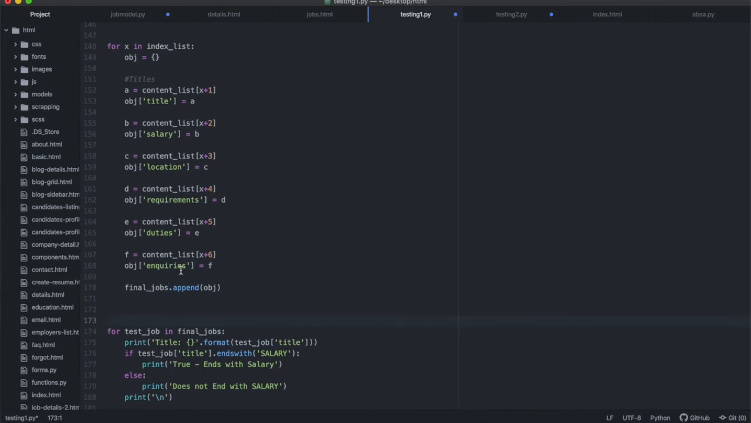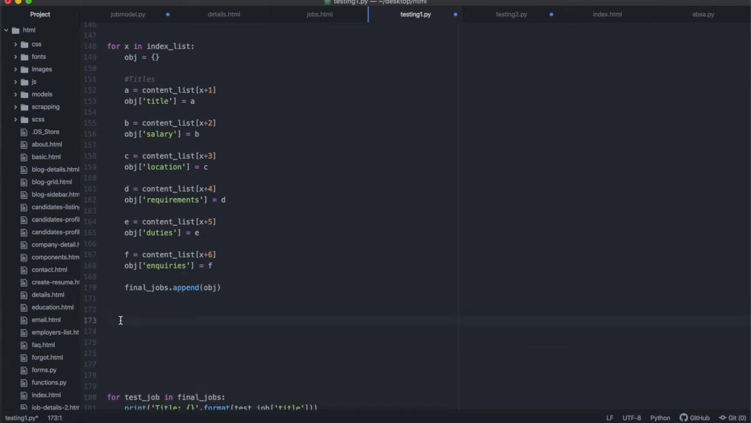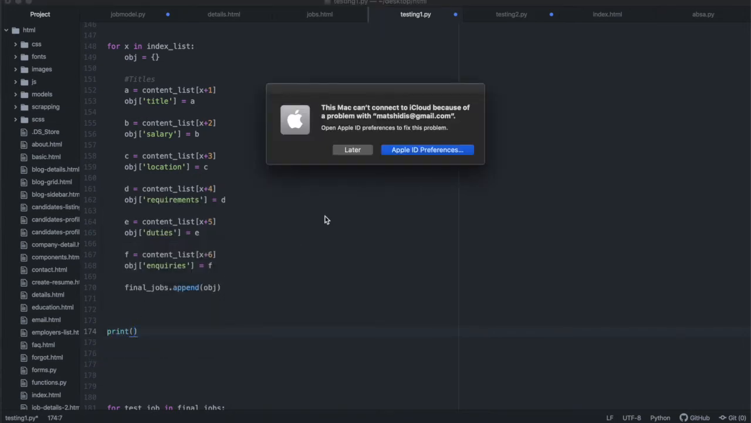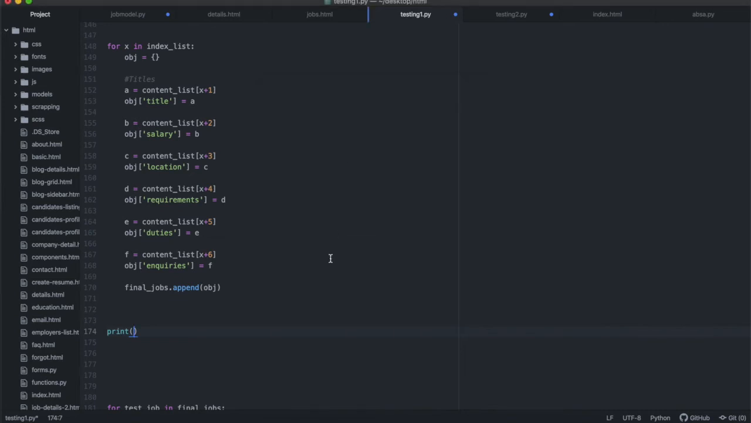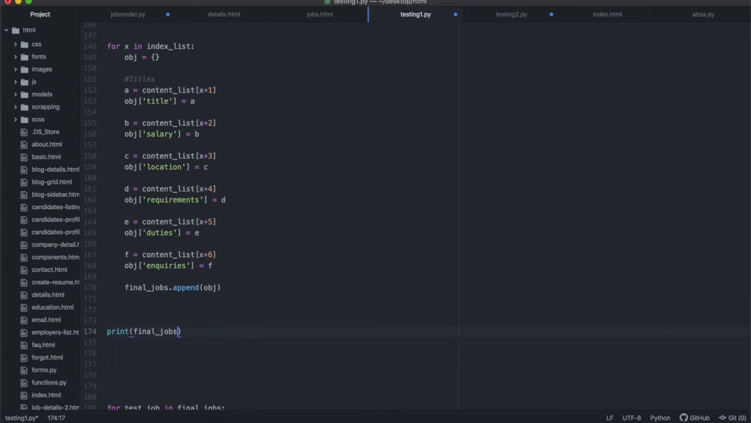Now I want to just print, let me just do something like this to show you that this code actually works. I'm going to print these final jobs, which will be a list of objects, and each and every single object in there should be a job. I'm going to print final jobs, not the entire list. Let me just print one randomly.